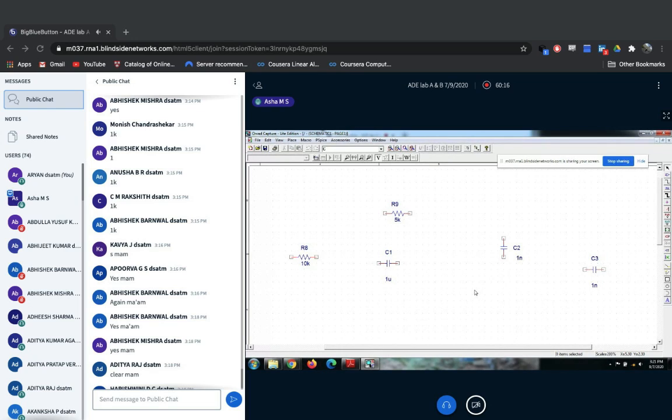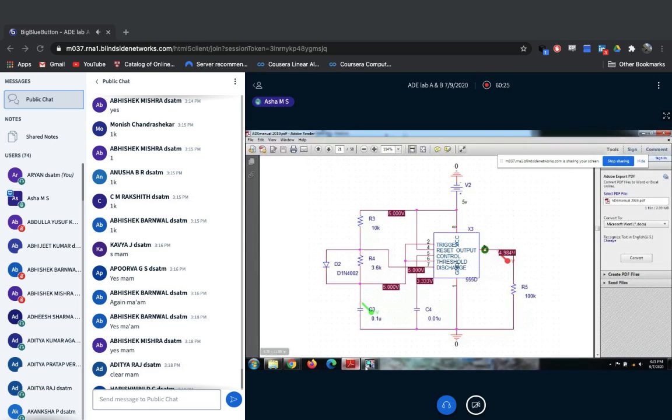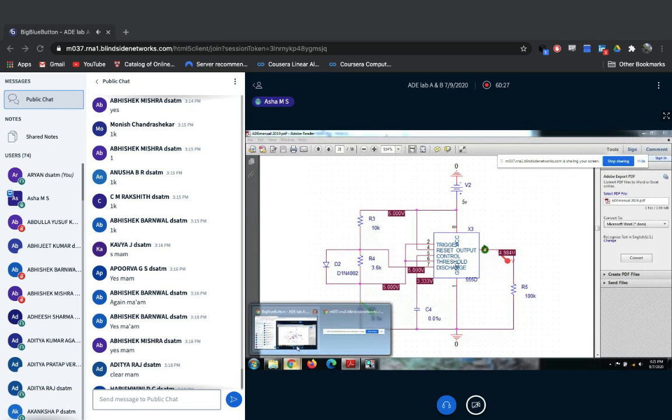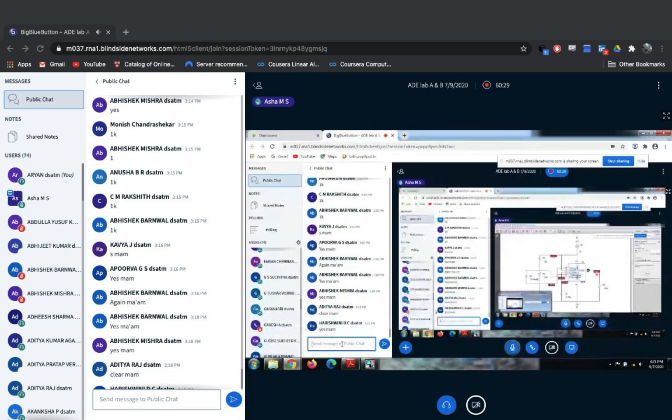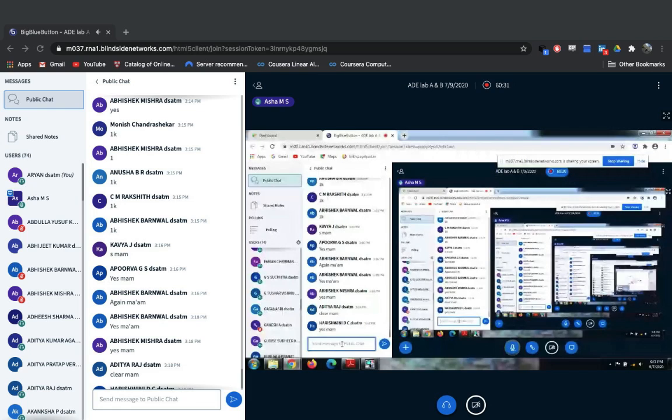For micro, small u. Is it clear? Kilo, K; milli, small m; micro, small u. You need to remember all these things.